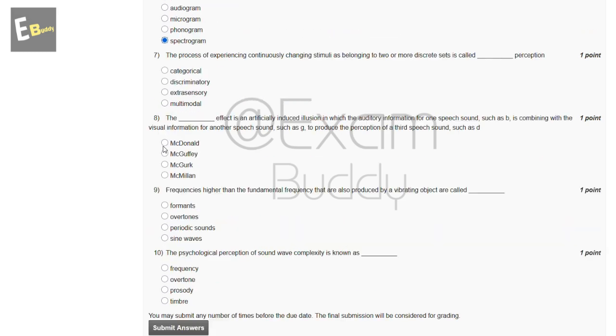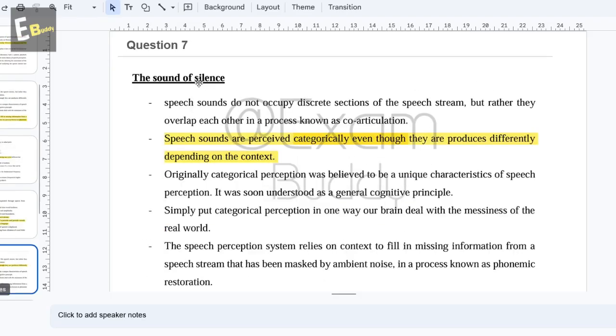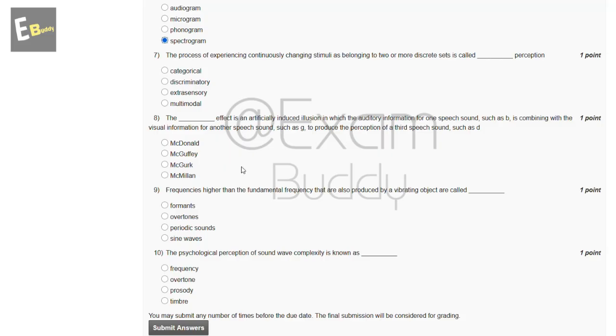Now the seventh question: the process of experiencing continuously changing stimuli as belonging to two or more discrete sets is called dash perception. The options are categorical, discriminatory, extrasensory, multimodal. Let's check the answer of the seventh question. Speech sounds are perceived categorically even though they are produced differently depending on the context. So the answer of the seventh question is A, categorical.